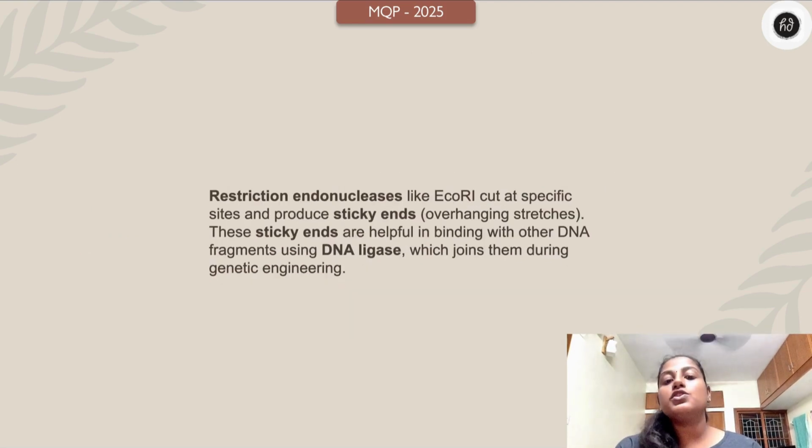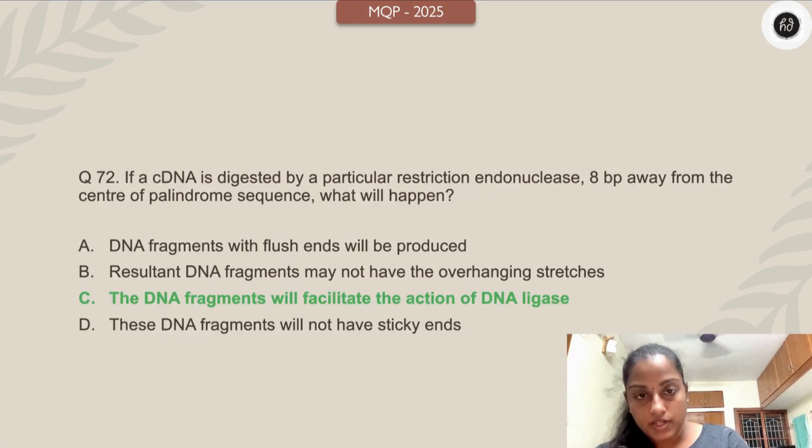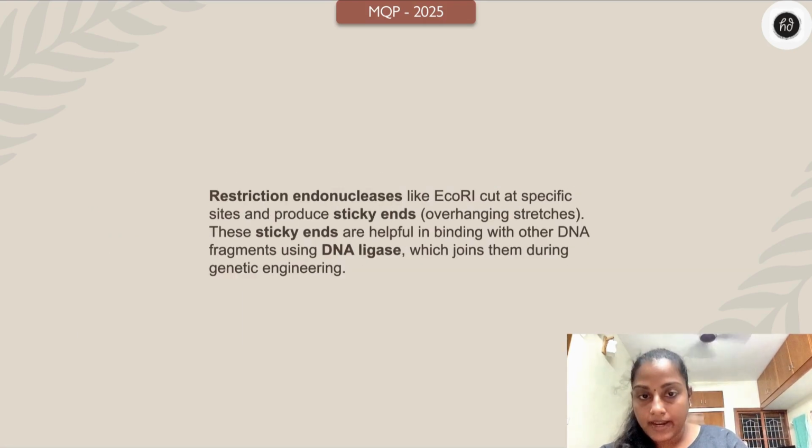Why? Because restriction endonucleases like E. coli cut at specific sites and produce sticky ends, overhanging stretches. These sticky ends are helpful in binding with other DNA fragments using DNA ligase, which joins them during genetic engineering. Basically, the fragments will have sticky ends. But the other option says that it will not have sticky ends and not have overhanging stretches. Here, since it has sticky ends, it is helpful in binding with the other DNA fragments using DNA ligase.